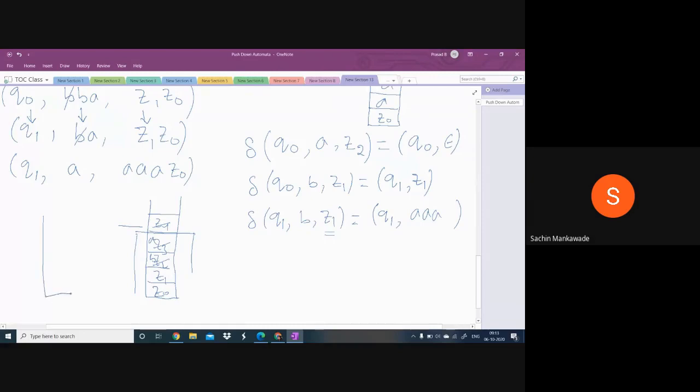Suppose in this particular transition we have deleted this Z4. Now for the next transition, Z3 will be the topmost symbol. Now you can do anything with Z3. You can delete this Z3 or keep this Z3 or replace this Z3, but you cannot access any of these below symbols. Do you understand, guys?